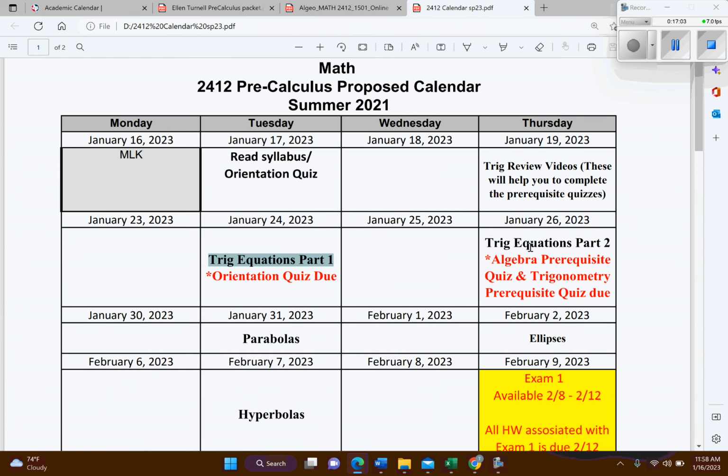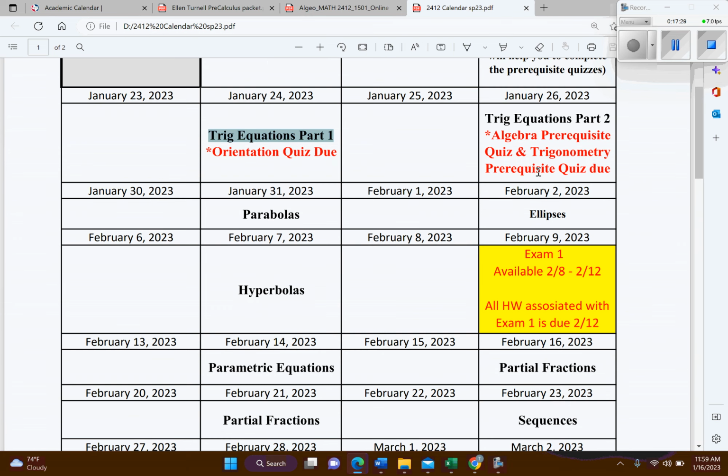And then on January 26th, you need to be up to date on trig equations part two, and the prerequisite quizzes are due that day. Once again, you don't have to wait till the 26th. You can complete them on the 17th if you really want to, or the 18th, 19th, but they are due by the 26th. That's the last opportunity you'll have to submit those. And then as you go through, I just pace it out: parabolas, ellipses, hyperbolas.